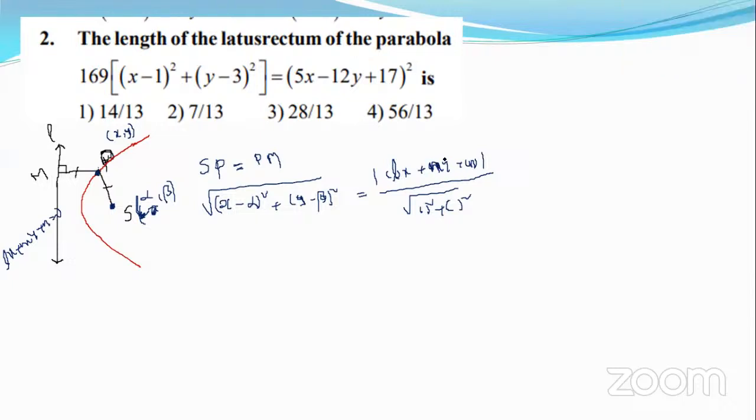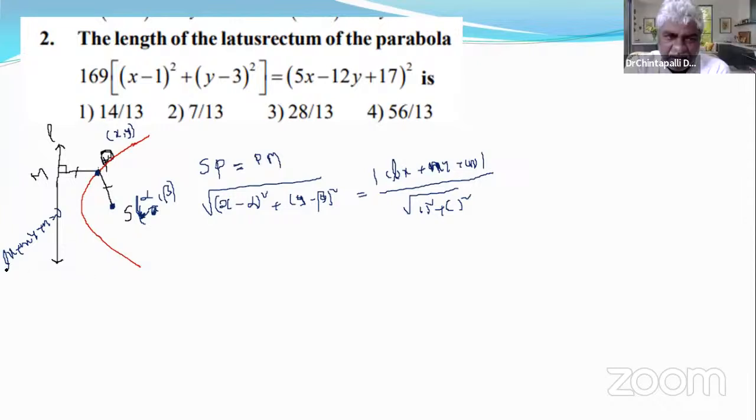If you know these values, L, M, N, we can fill these places with those values, right? Conversely, if we don't know these values, but we know these values, can we say the equation of the line and the coordinates of the focus? See, I am asking this question.